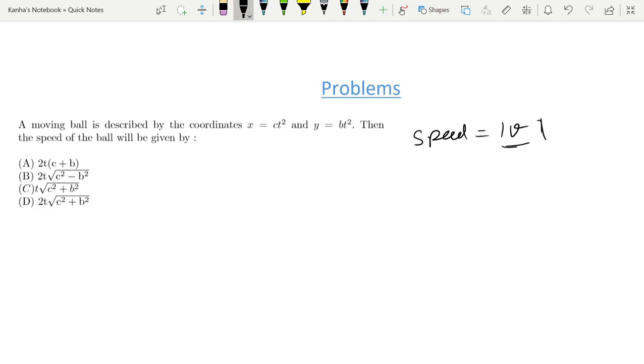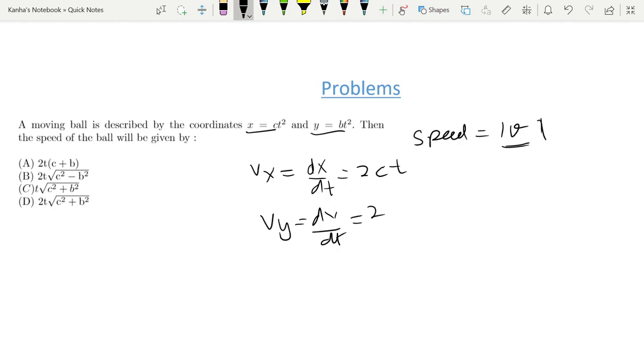Now you need to calculate velocity first. You're given x and y positions, so you know that you can split your vectors into two components. So if x is given as this, we have Vx given as dx by dt is equal to 2 times ct. Similarly, Vy is equal to dy by dt is equal to 2 times bt. That implies you got the two components.